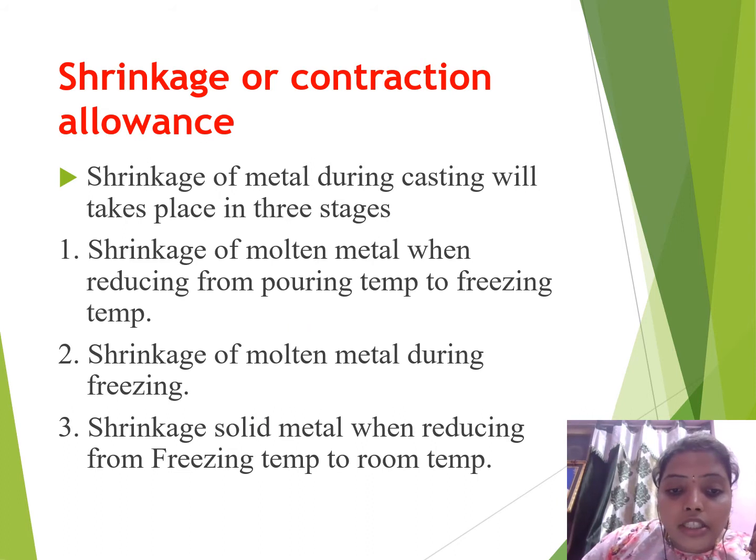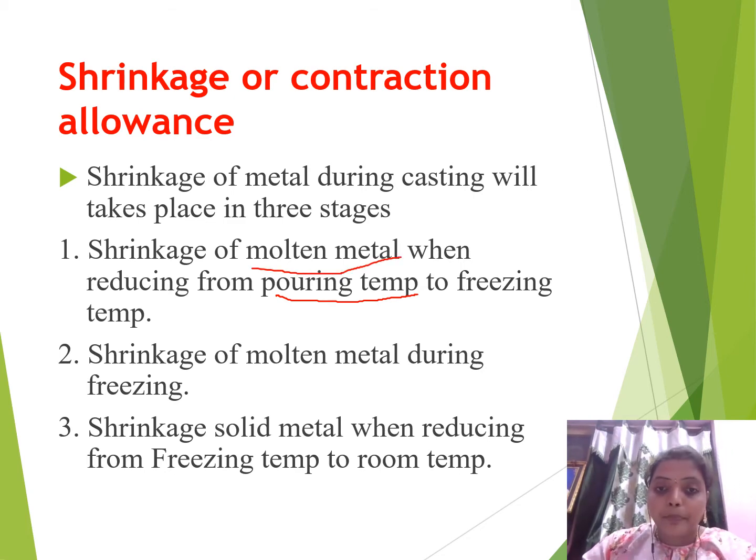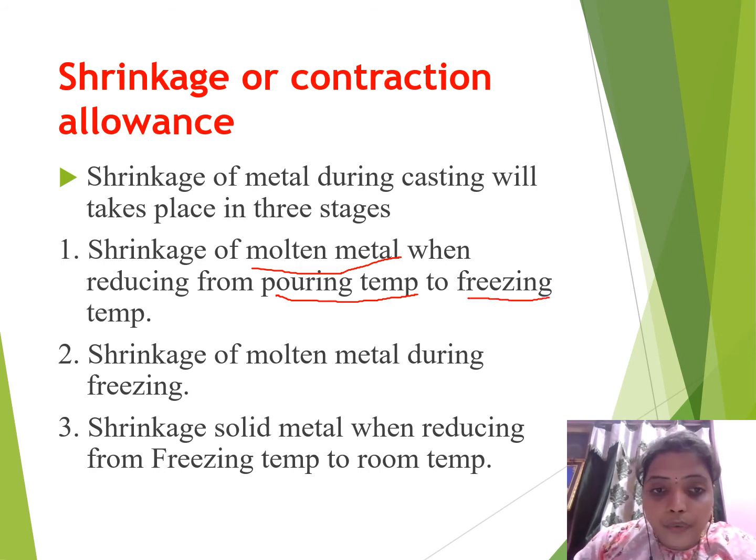From pouring temperature to freezing temperature means, the pouring temperature is the first point where the molten metal enters the pouring cup, the starting point, and afterwards to freezing temperature. Freezing temperature means the freezing point, which is at the riser, because the molten metal enters from the pouring cup, sprue, runner, and afterwards enters the mold. Let us see diagrammatically, I am drawing very roughly.